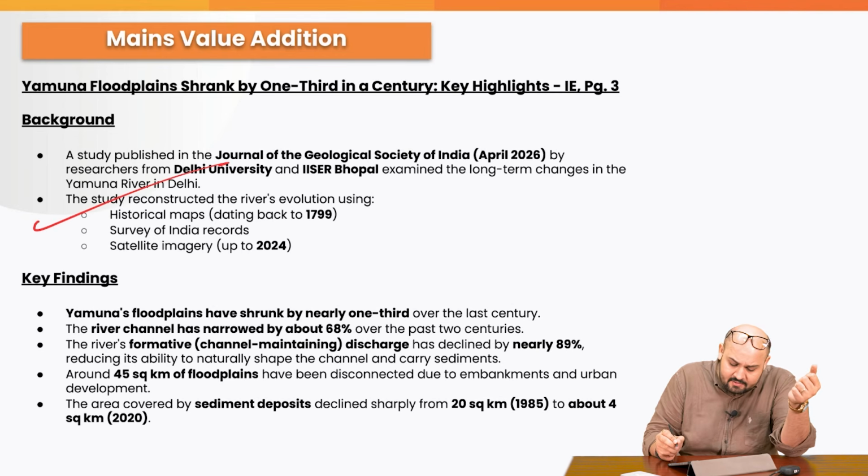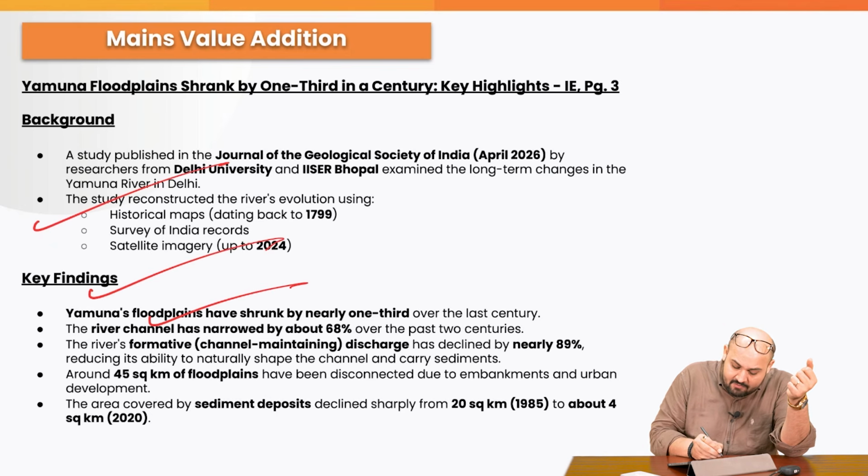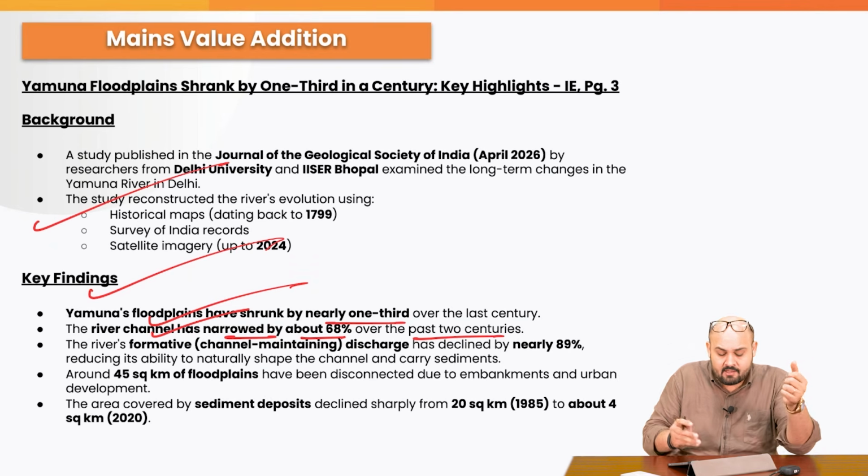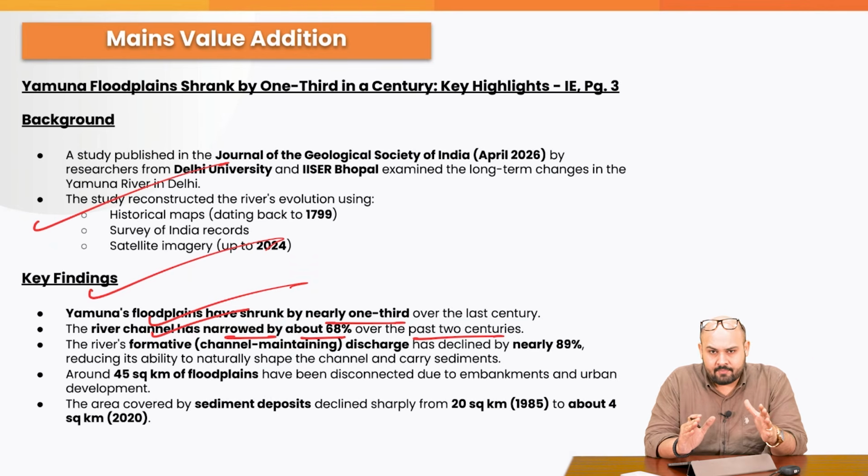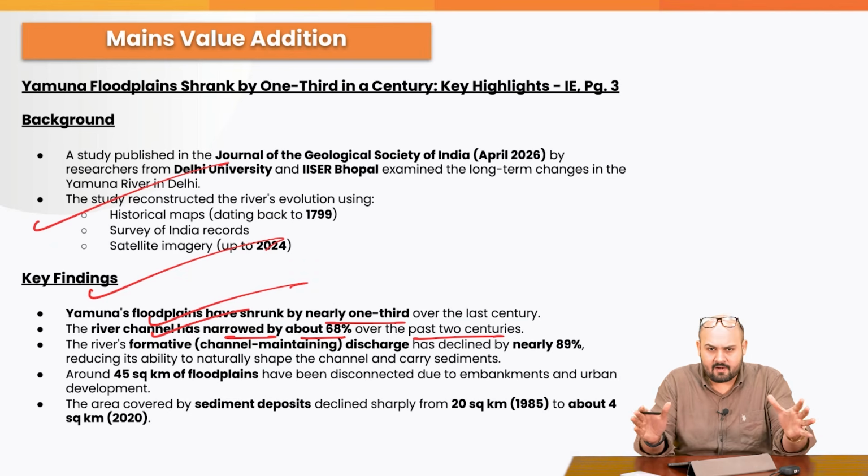The study has reconstructed the river's evolution using historical maps, satellite imagery, and the Survey of India records. What are the findings? Yamuna's floodplains have shrunk by nearly 1/3 over the last 1 century. The river channel has narrowed by about 68% over the past 2 centuries. The channel has narrowed. You have to understand, this is primarily because of the encroachment by humans on the floodplains.